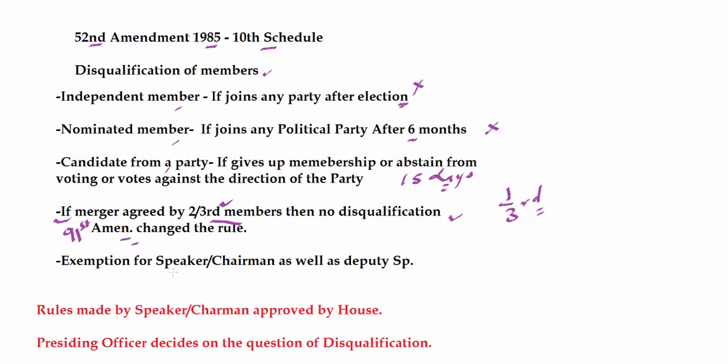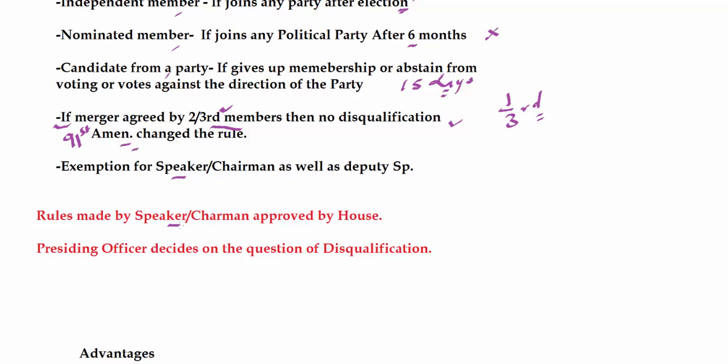Exemption is also for the speaker, deputy speaker, and chairman and deputy chairman, who can leave their party once they become the speaker or chairman, and disqualification will not take place. Under the Anti Defection Act, the rules are made by the speaker or chairman and laid before the house, and the house can approve or disapprove it. And in this, the presiding officer is the final authority who decides on the question of disqualification. And when there is a question of disqualification of the presiding officer himself, if it is about the speaker or chairman, then a member chosen by the house decides on the case.